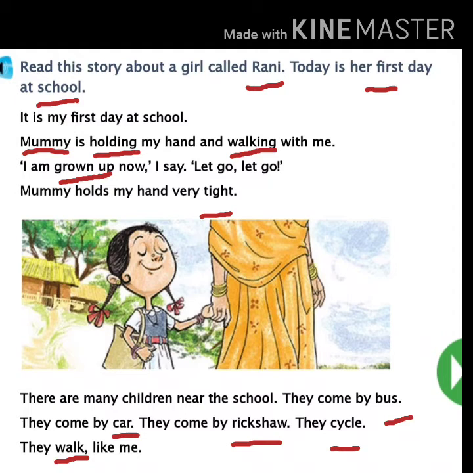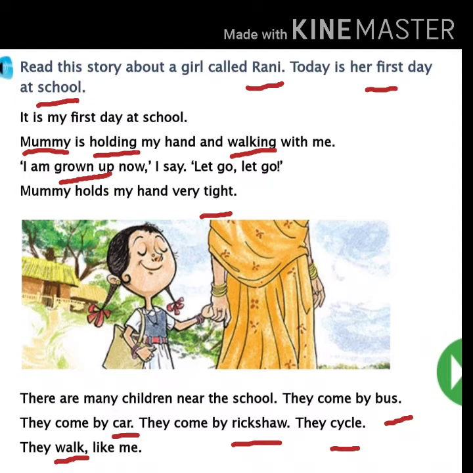Children, look this page. I have underlined some words. You too should underline, and you must repeat these spellings after me. Now I am repeating Rani spelling. All of you put your finger near Rani. If you have pencil, you underline and put the pencil near Rani. Repeat after me, children. R-A-N-I, Rani. R-A-N-I, Rani. R-A-N-I, Rani.